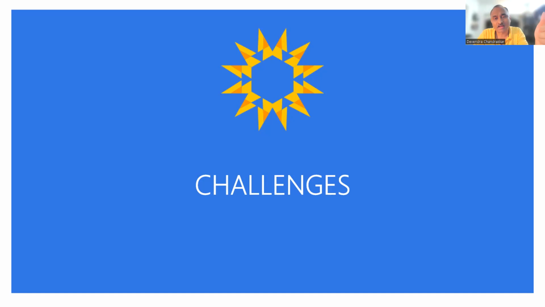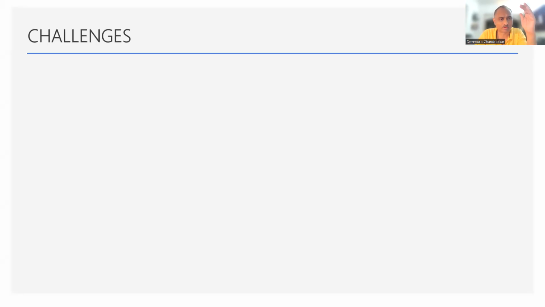So if these are your challenges also, you just write yes. If they are not your challenges, don't write anything. If all the challenges are yours, write yes to all. If you have some other challenge, right, other than these 5 challenges, then you just write your own challenge, and then I will be able to address it in a more effective manner, right? And I'll tell you how that challenge is addressed in the system.